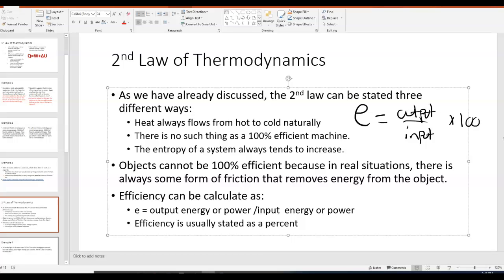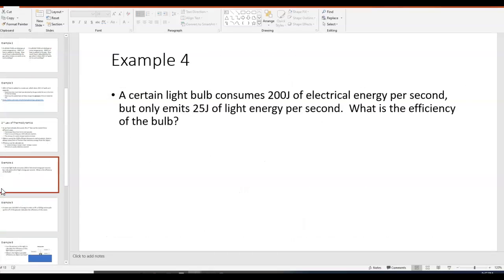So basically, the second law says that the output must be less than the input. You cannot get 100% efficiency, because there's always some type of friction that removes energy from the object or from the system. So you cannot reach 100% efficiency. So let's do a quick example with efficiency. Remember, efficiency is output over input. So E equals output over input.